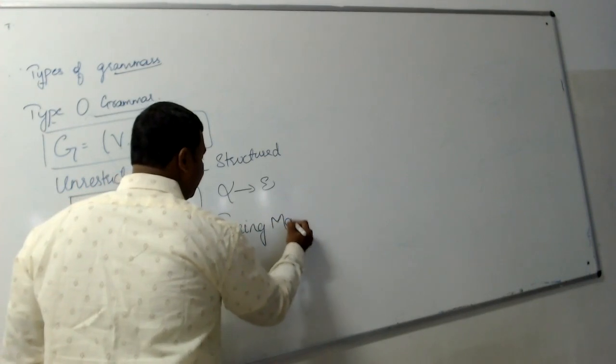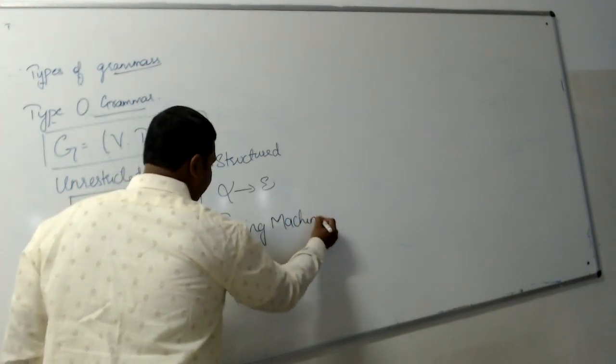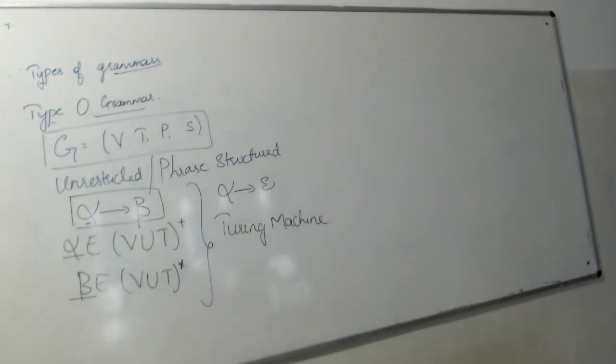This Turing machine we will be studying in our next module. So a Turing machine is an example for type 0 grammar, and this type 0 grammar is recursively enumerable.